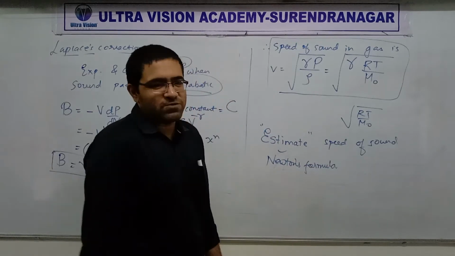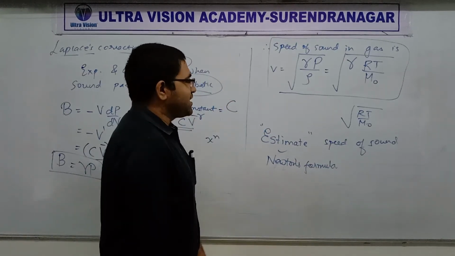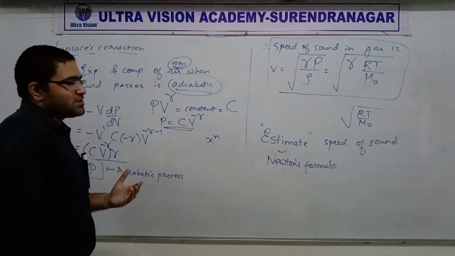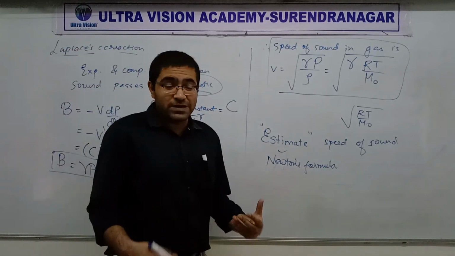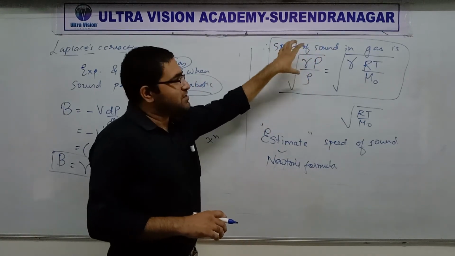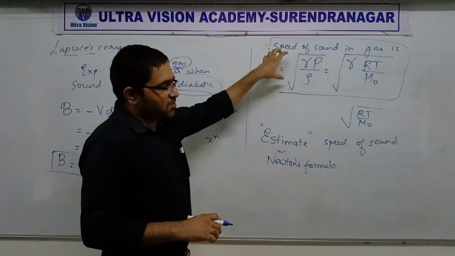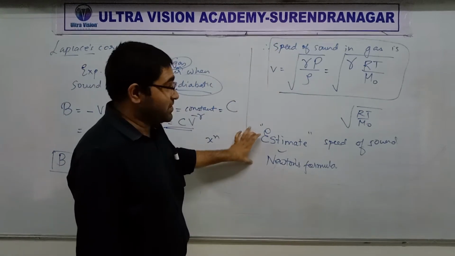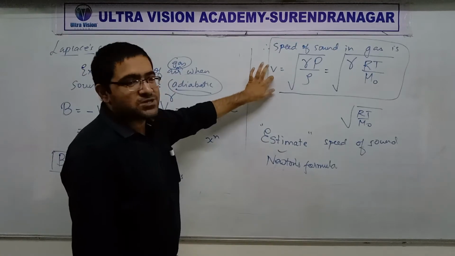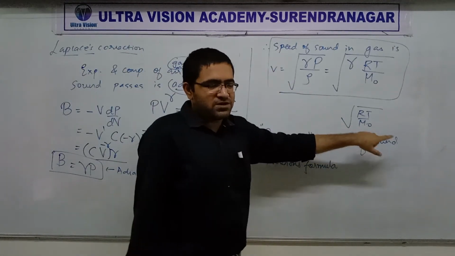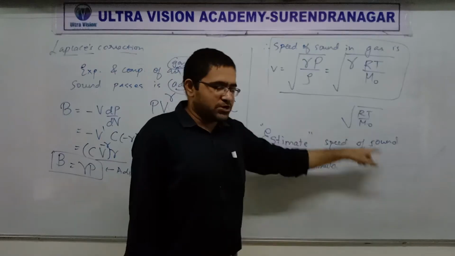It shouldn't have been that way. Although we know that it's not correct, this is a better version of it. This is the more appropriate formula. So remember what I told you over here, but also remember that this is the correct formula, not Newton's formula. This has got error in it.